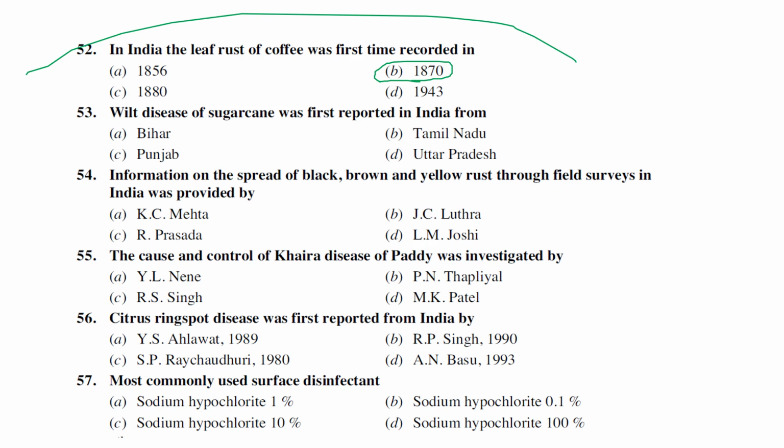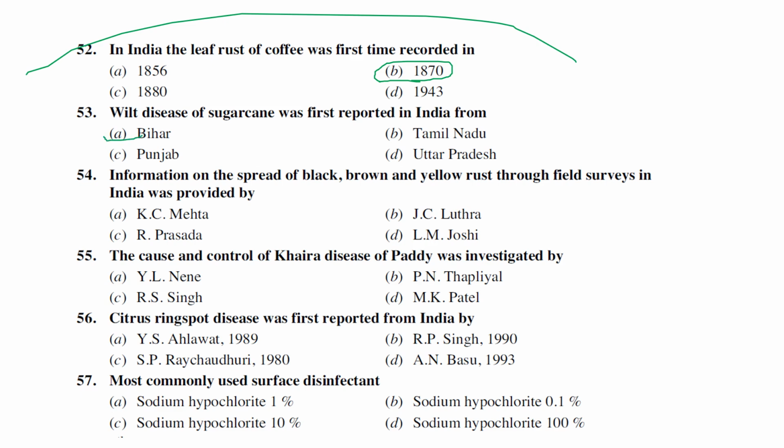Around the 1860s and 1870s, Sri Lankan coffee was infected by coffee rust, Hemileia vastatrix, which wiped out almost 90% of the coffee population. In India, leaf rust of coffee was first recorded around 1870.